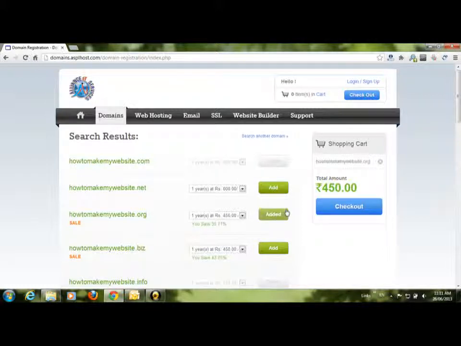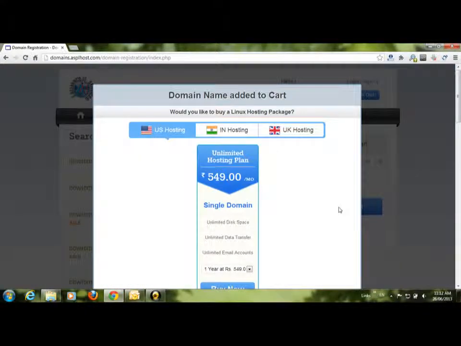Now click on add, and immediately this domain will appear in your shopping cart. 450, checkout. Now I don't want to add further domains. I can however add additional domains which I want to book. Now click on checkout, and it will display another screen offering you web hosting.